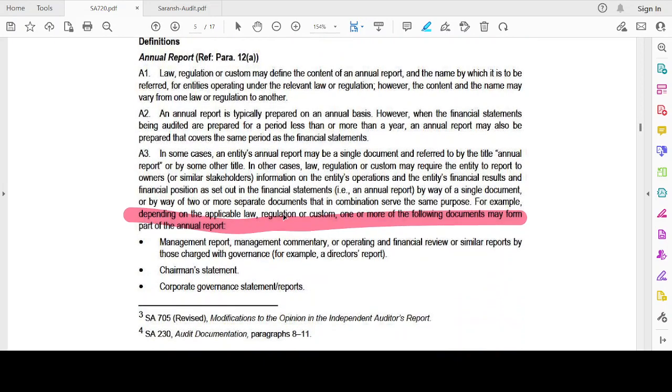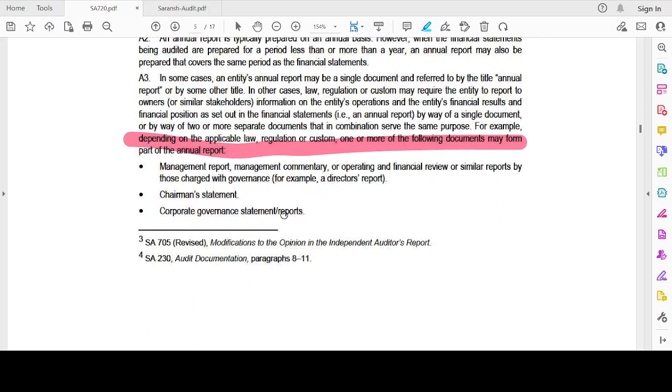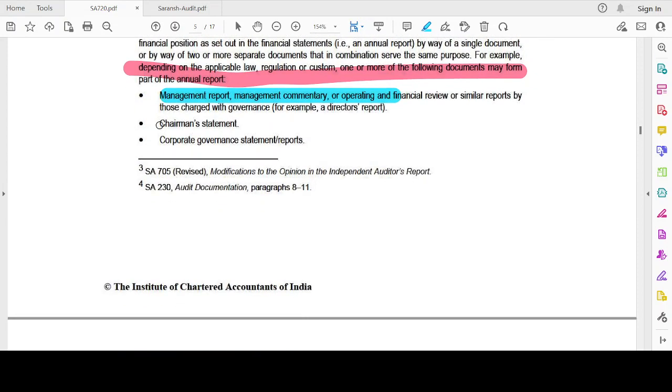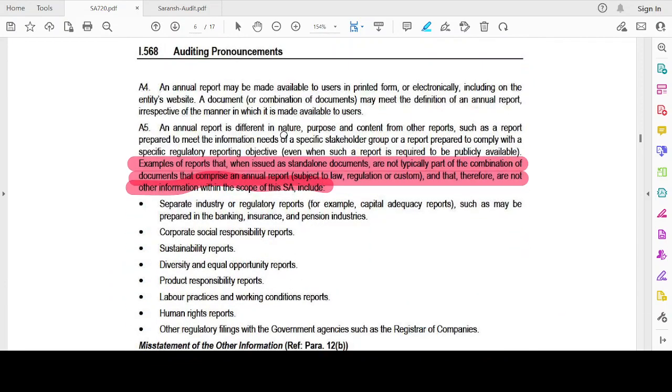Now, depending on applicable laws and regulations, one or more of the following documents may form part of the auditor's report. One could be management report or management commentary. That is the board of directors report, nothing but the board of directors report. He could say these are the so and so achievements during the year. These are the areas where we need improvement. These are our strengths, weaknesses, opportunities, and threats. SWOT. Right. Then we have the chairman's statement, corporate governance statements and reports, and these could be some examples.